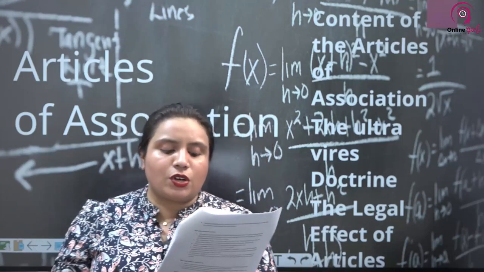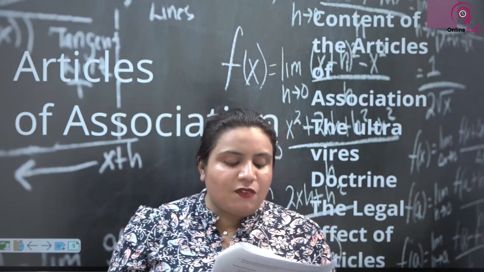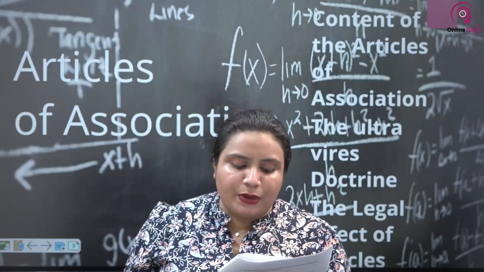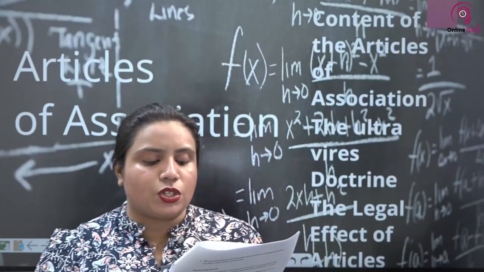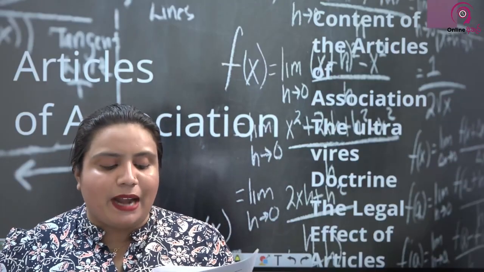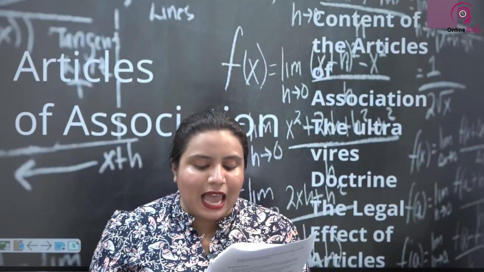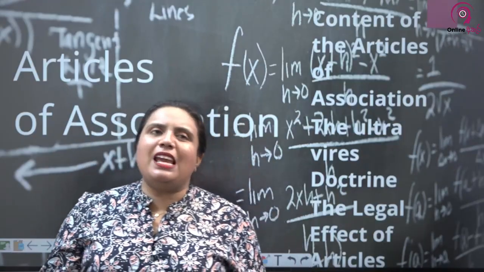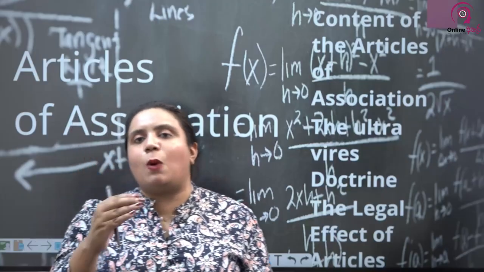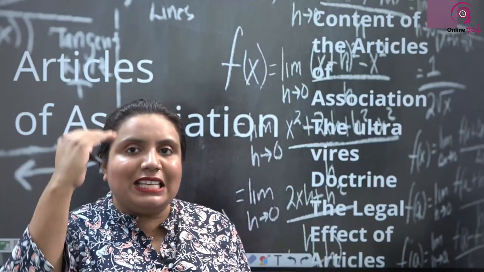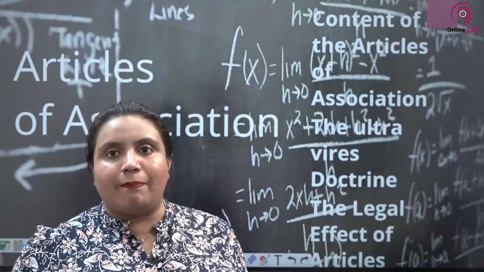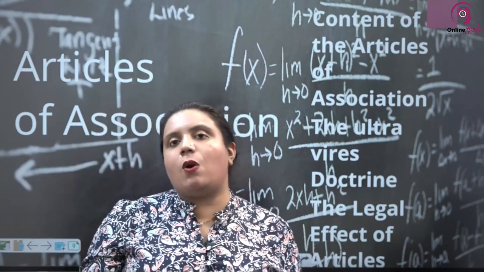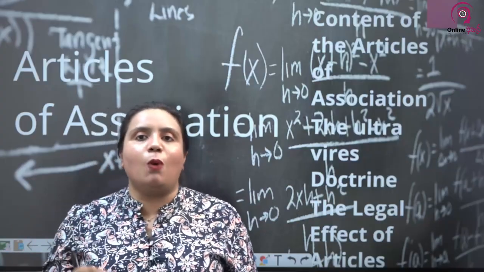The articles of association of a company refer to a document that specifies the regulations for a company's operation. Section 13 of the Companies Act: the articles of association of a company may provide for any matter not inconsistent with the provisions of this Act other than the First Schedule hereto, and in particular may provide. So usually there is no specification that articles of association have to provide these requirements. You can include in your articles of association whatever you want.